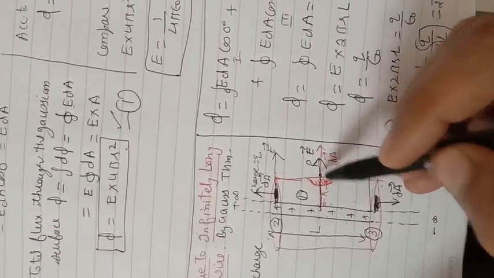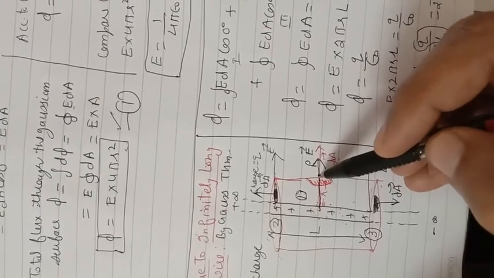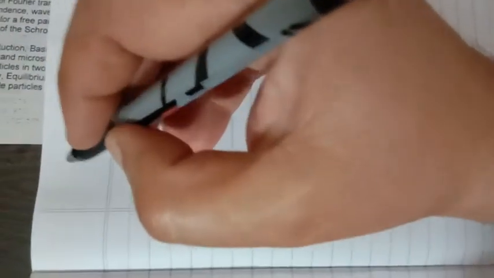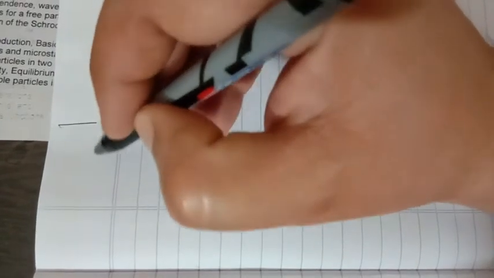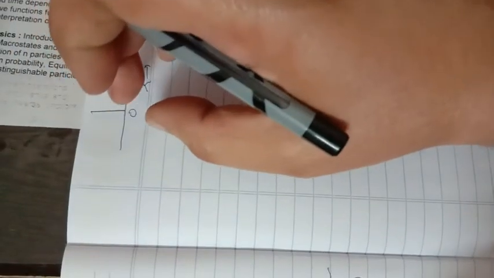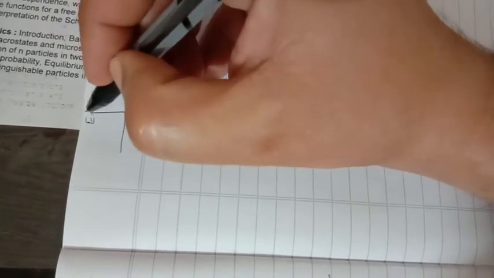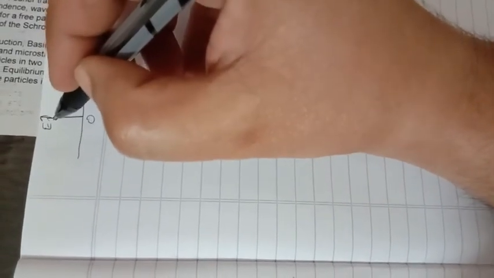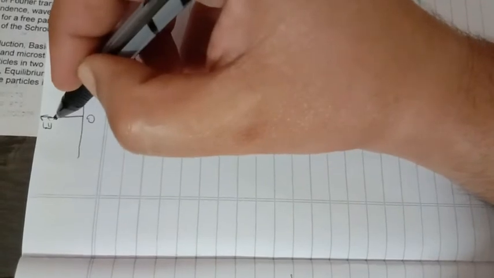So as we move the observation point away from the location of the wire, R increases and the strength of the electric field decreases. That is, if we plot a graph between field and distance on either side of the wire, this is the distance R, taken on the right side, or it can also be taken on the left side. This is the electric field. The maximum field will be near the wire. Suppose this is the maximum value of the field, and after that, as R increases, the value of the electric field will go on decreasing.